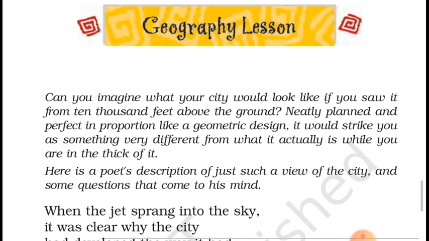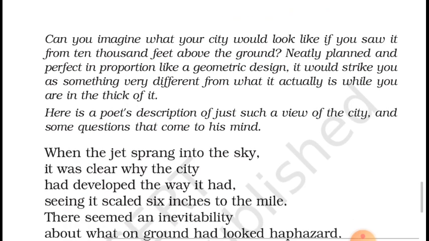So you must have seen our city through Google Maps, or you must have seen any city's map. How well the map looks, neat and clean and well planned. Everything is in perfect geometric design and geometric shapes. But when we are living within the city, it looks very haphazard. The city looks like, oh, this is in this direction, that is in that direction. It is totally not well planned and made. But this is not actually the truth.